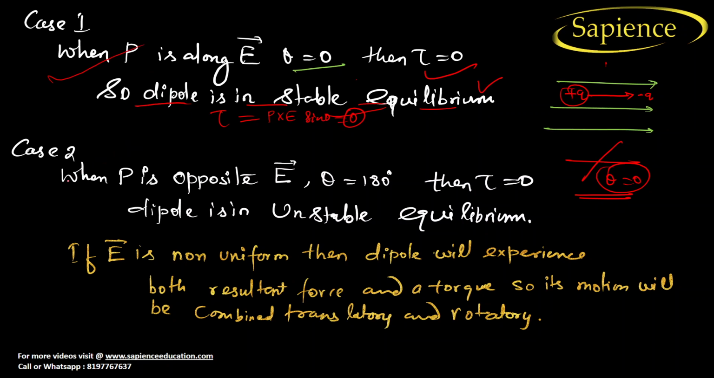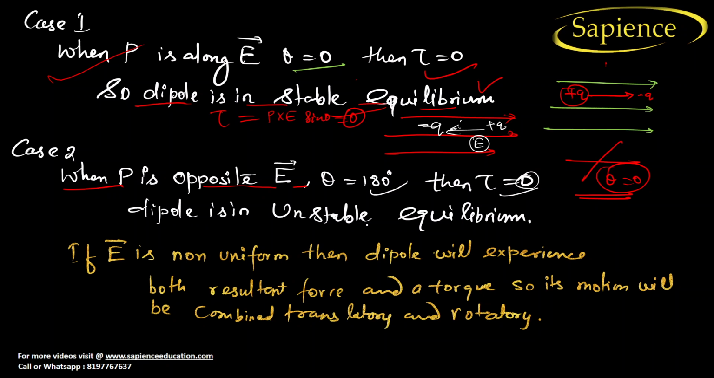Now we will go for case 2, when P is opposite to E. What is the diagram for this? See here, you have to do these things on your own. I think you should do it, because you should not go for just spoon feeding. So let us put minus q charge and plus q charge. The direction of the dipole moment is in this direction, and this is the electric field direction. So theta is equal to 180 degrees, and torque is also 0 in this case.